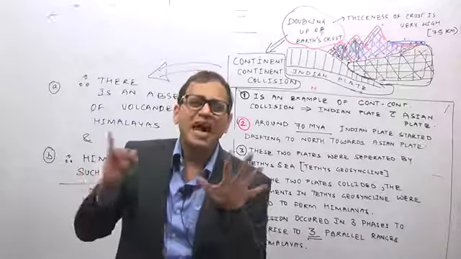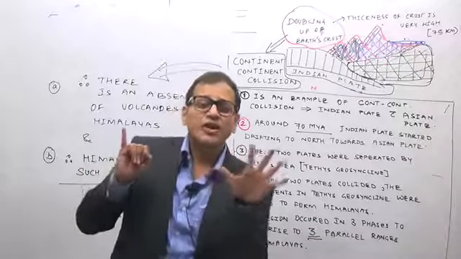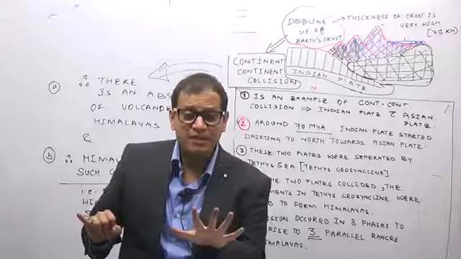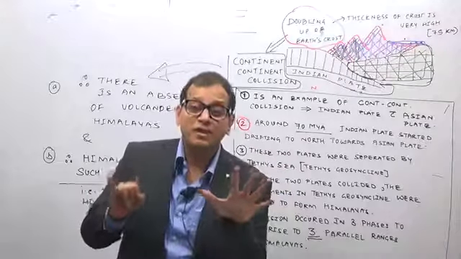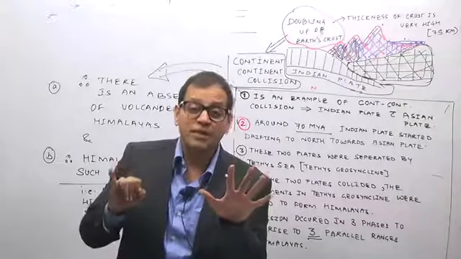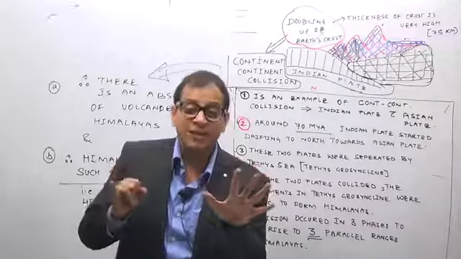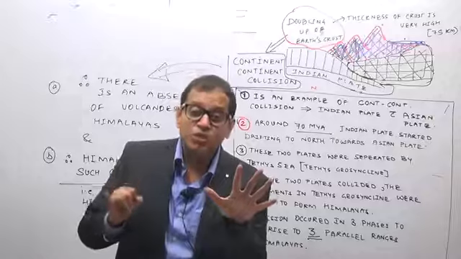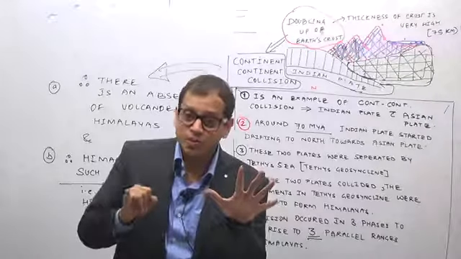Sixth point, as the collision occurred in three different phases, we have three parallel ranges of the Himalayas. Thus, we can conclude that the Himalayas came out of a Tethys geosyncline due to continent-continent collision.